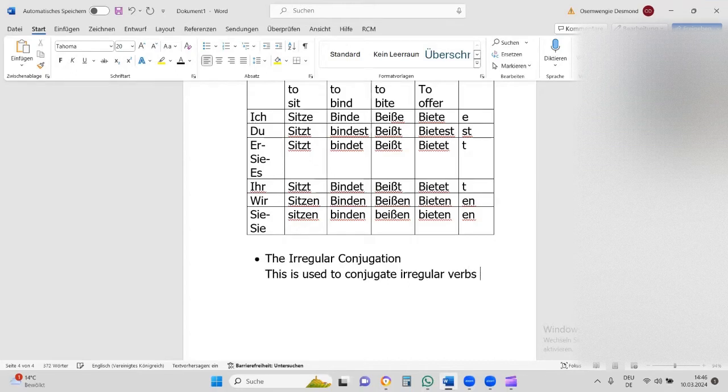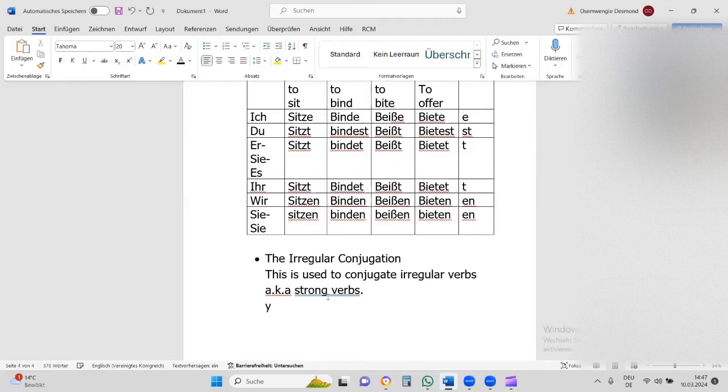or sometimes called weak or strong verbs. The irregular verbs, some people also call them strong verbs. Why are they called irregular verbs? Because the verb will change in spelling. They really change in spelling.